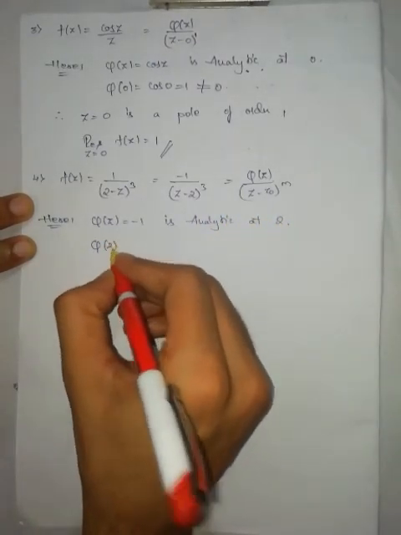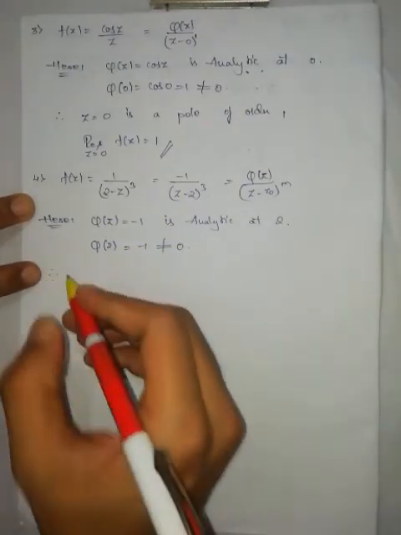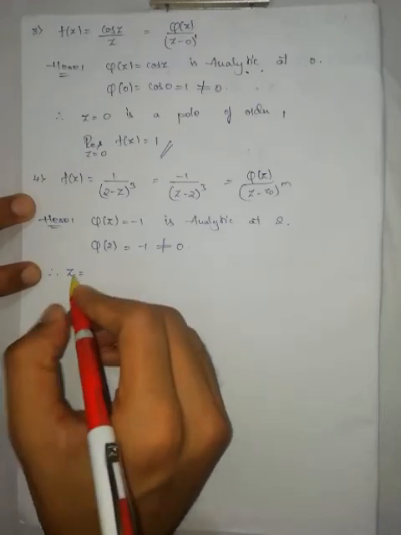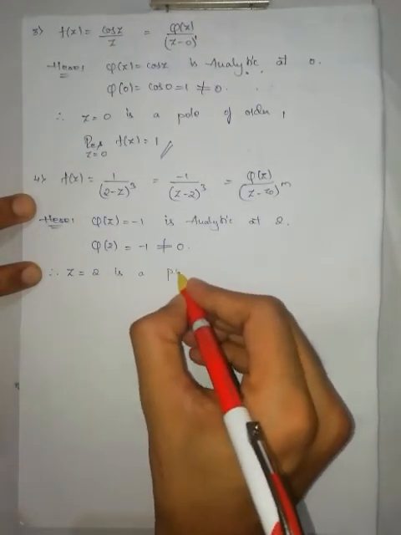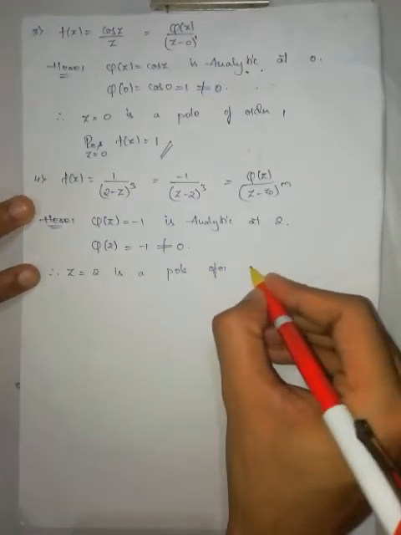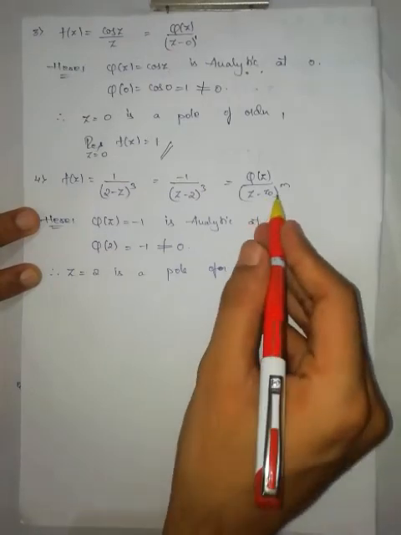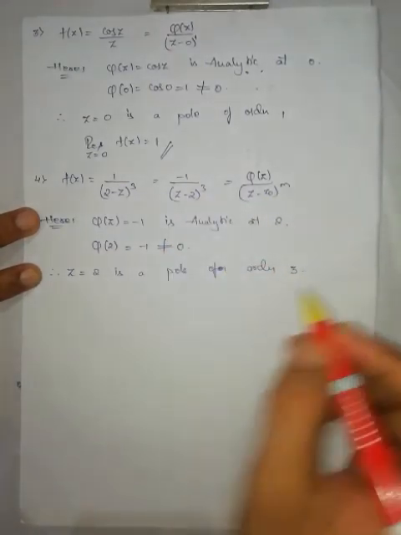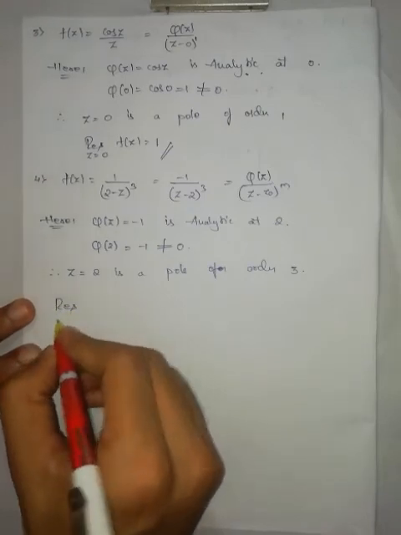What is phi of 2? It is minus 1, which is not equal to 0. Therefore, z is equal to 2 is a pole of order m, where m is 3.